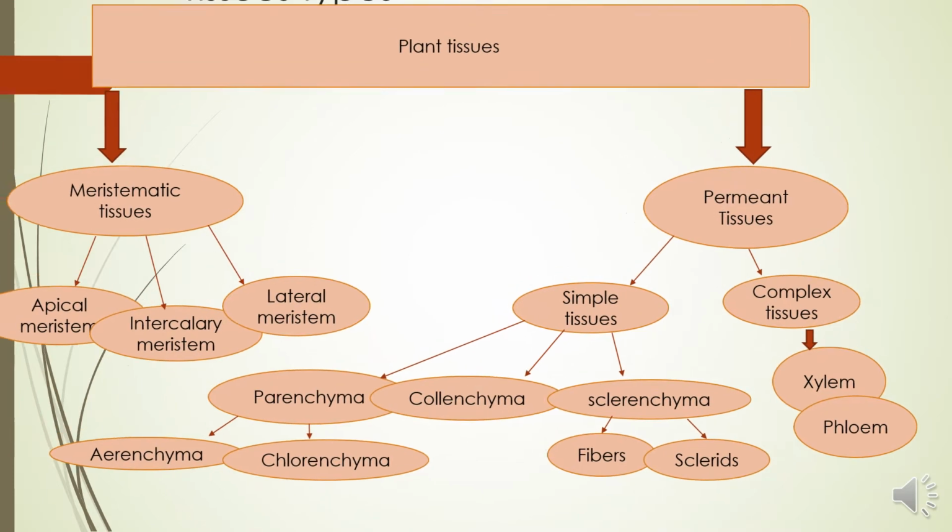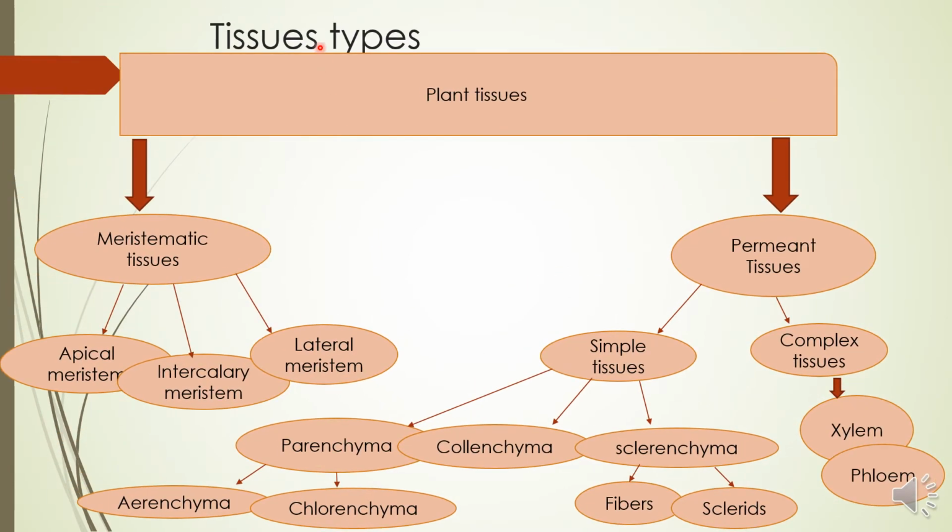The tissues are of various types. The two major types of plant tissues are meristematic tissues and permanent tissues. Meristematic tissues are those tissues which have dividing activity throughout the life of the plant. They remain living throughout the life of the plant, while the permanent tissues are those tissues which are made after the differentiation of the meristematic tissues.